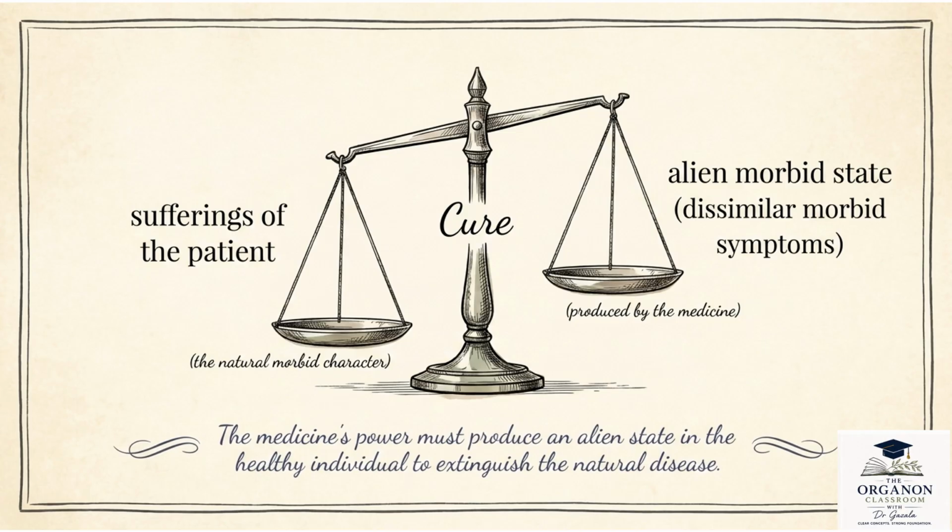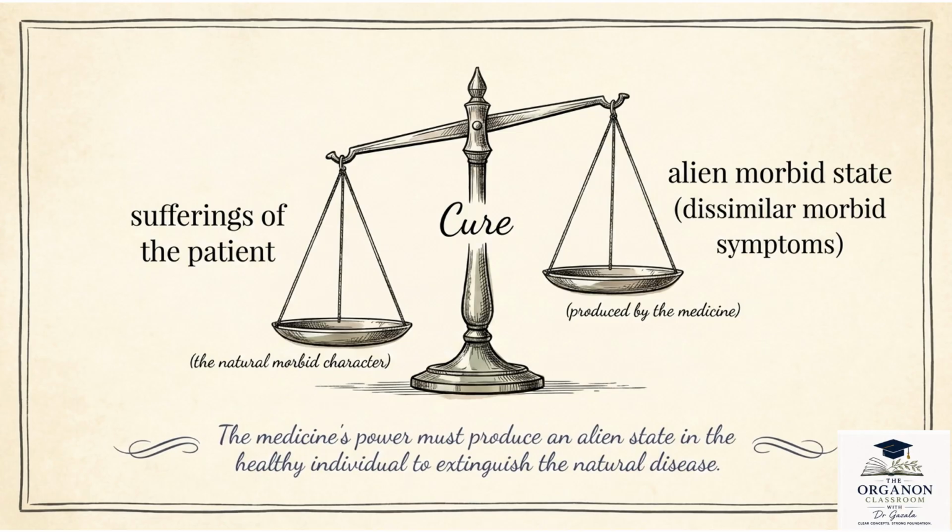This slide explains one of the most important principles in the history of medicine. Before Hahnemann discovered the law of similars, he observed that a medicine has the power to produce an artificial or alien morbid state, right, in a healthy individual. This is what we learn through the drug provings. Now, we have patients with natural diseases, the sufferings and the symptoms experienced by them. On the right, as you see, is the artificial disease produced by the medicine.